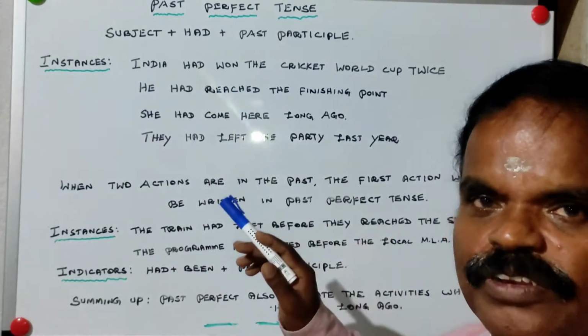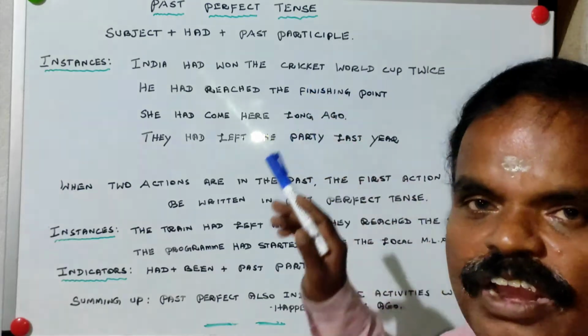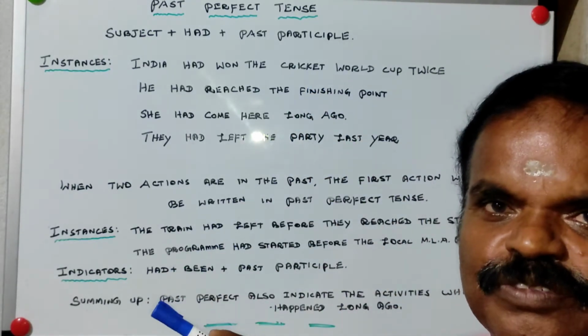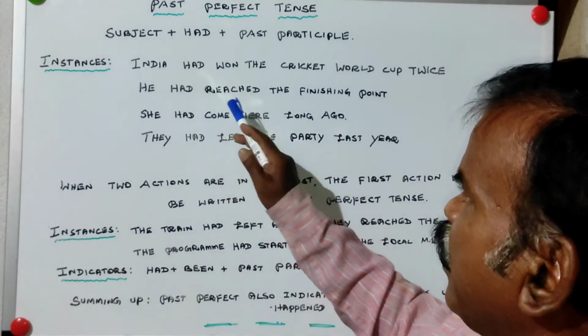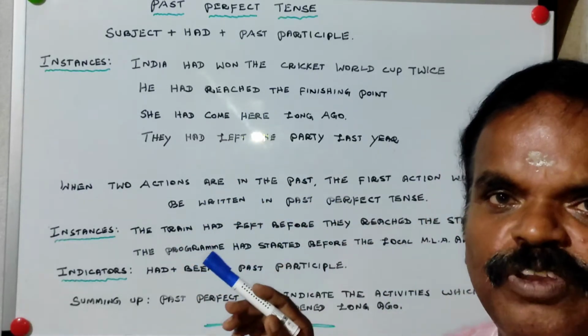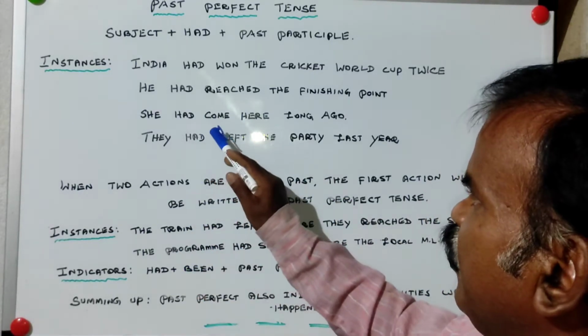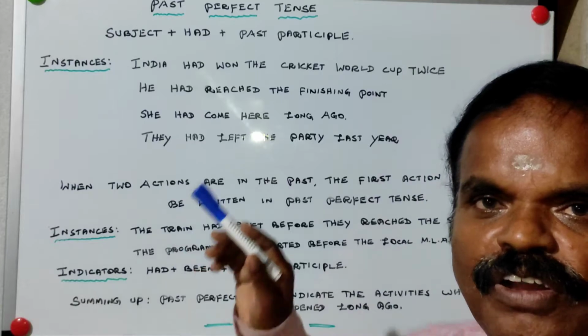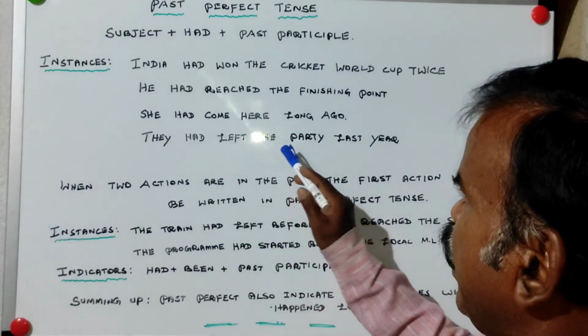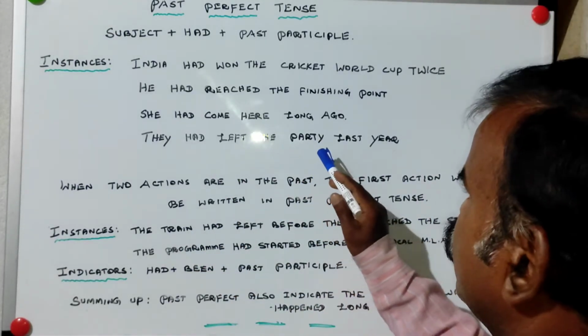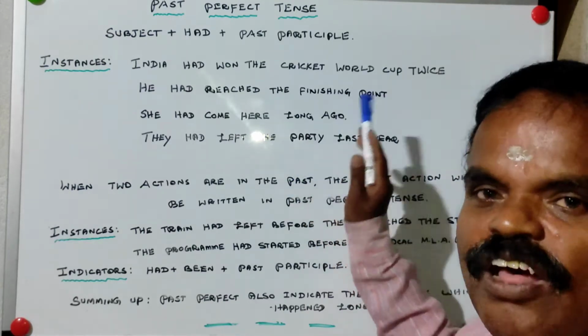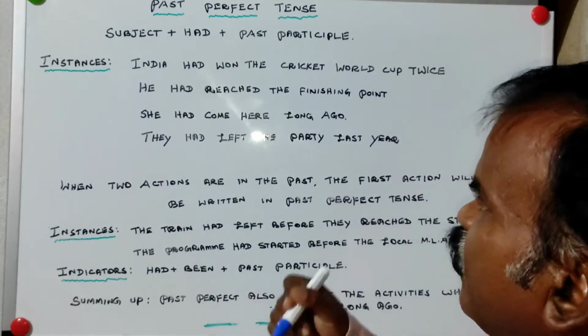India had won the Cricket World Cup twice. He had reached the finishing point. She had come here long ago. They had left the party last year. So let us see here.